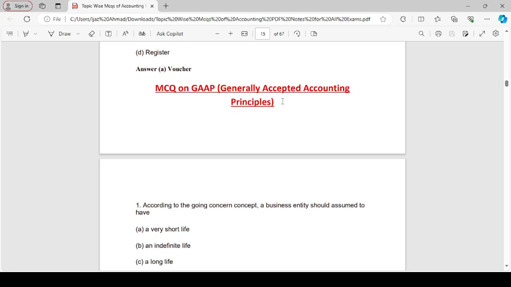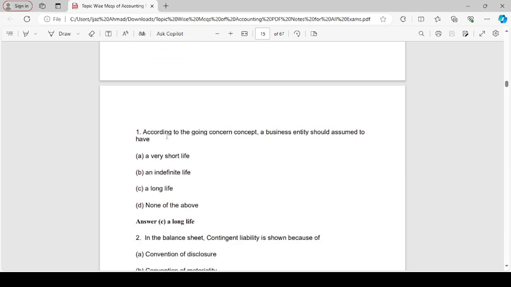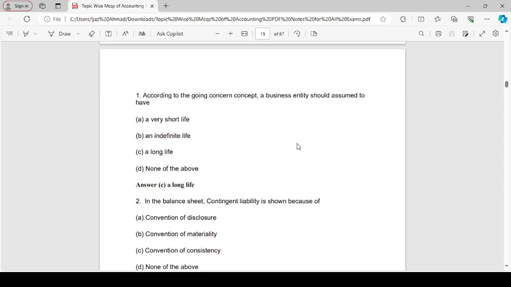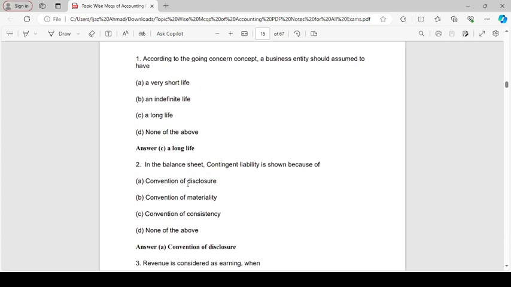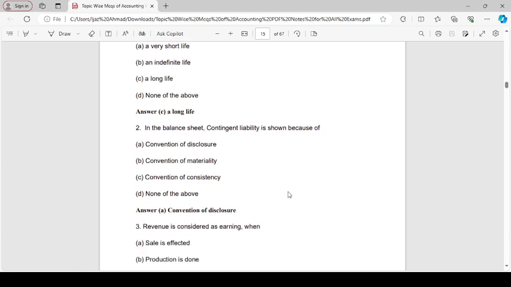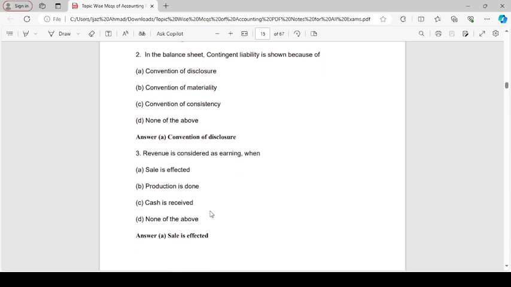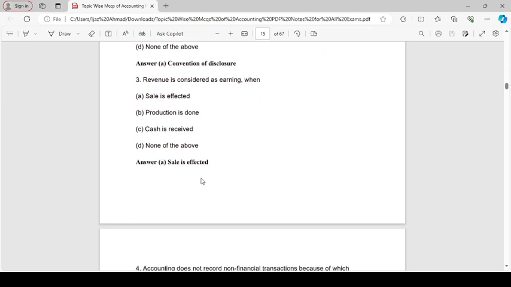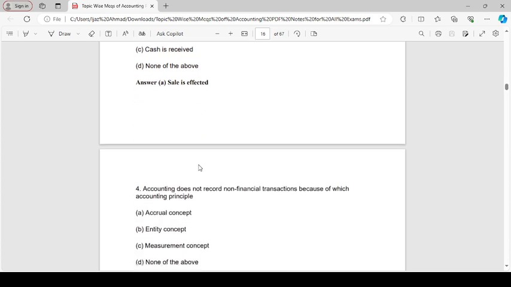MCQs on Generally Accepted Accounting Principles. According to the going concern concept, a business entity should be assumed to have a long life. In a balance sheet, contingent liability is shown as a note because of the convention of disclosure. Revenue is considered as earned when a sale is effected.